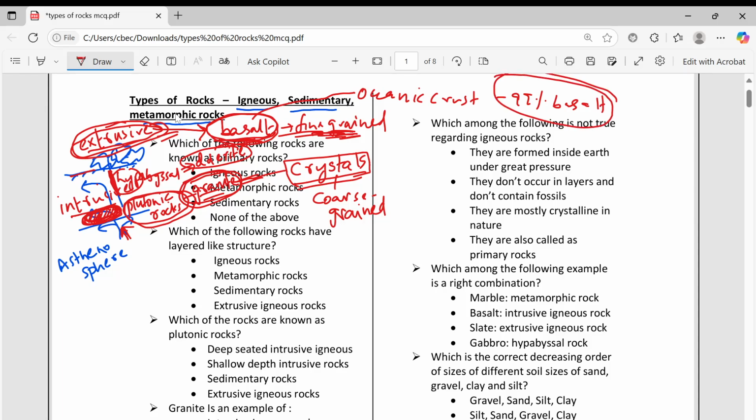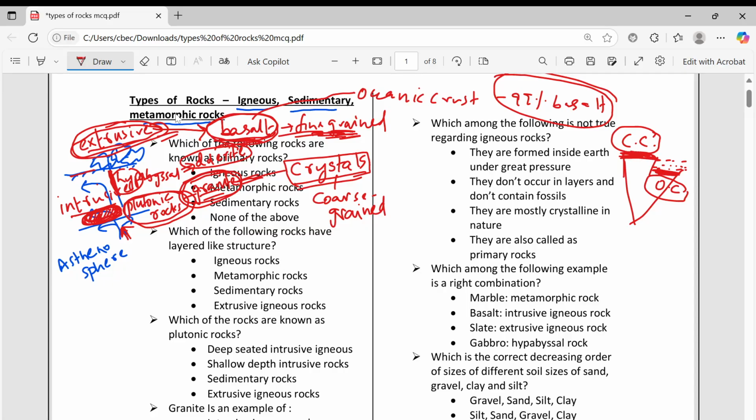Okay, oceanic crust, what is oceanic crust? I told in previous classes, we have continents, and where the ocean is there, this is oceanic crust. Wherever continent is there, that is continental crust. If we take this as earth, this water, this sea floor, whatever sea floor we call, that is oceanic crust. This is continental crust, wherever continent is there, land is there, that is continental crust.